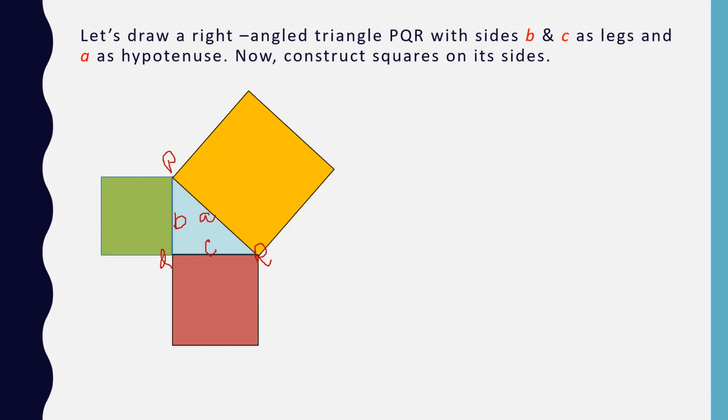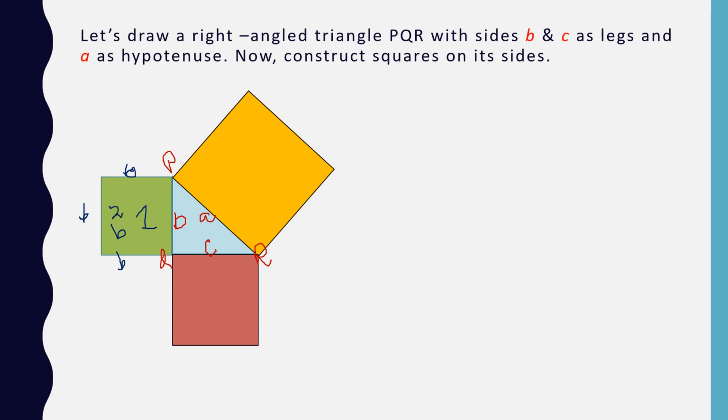Now just see, we have constructed squares. Now find out the sides of these squares. Here it is B. It means this side is also B, B and B. This is your square number 1. Area of this one is B square.